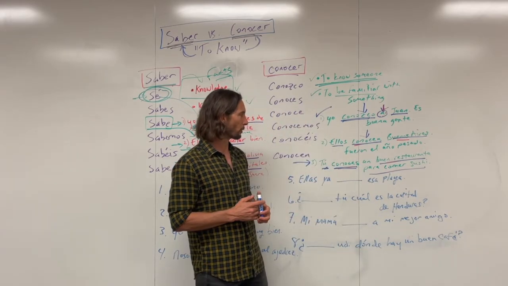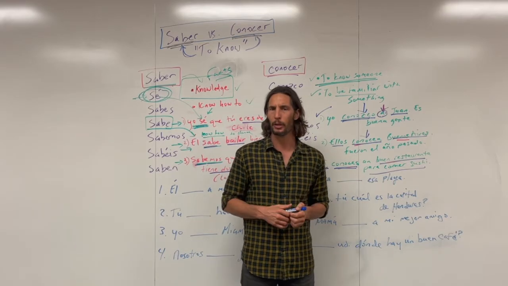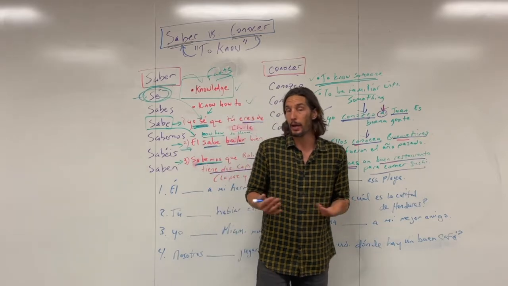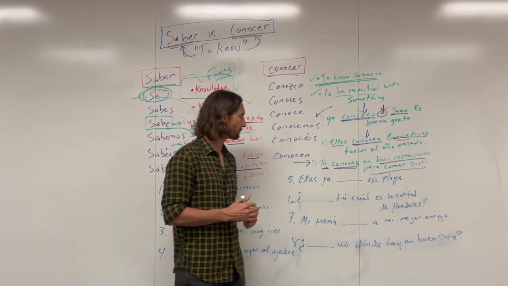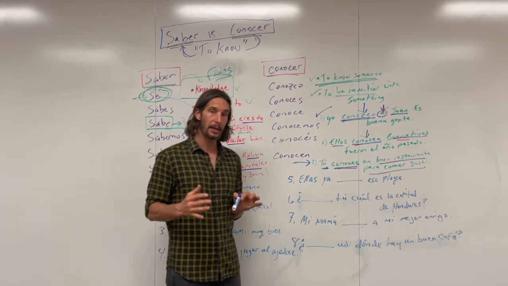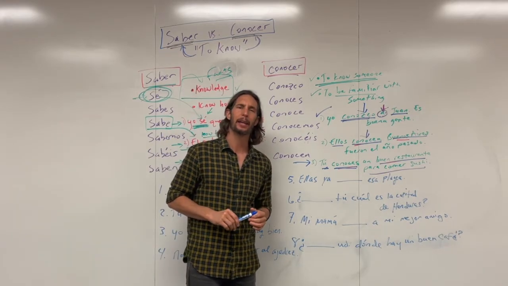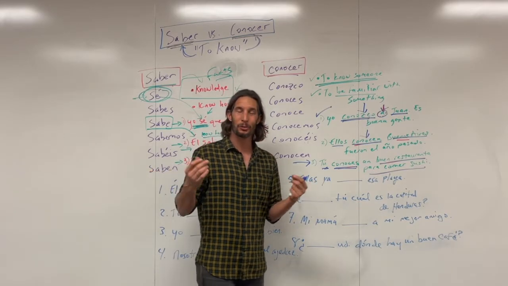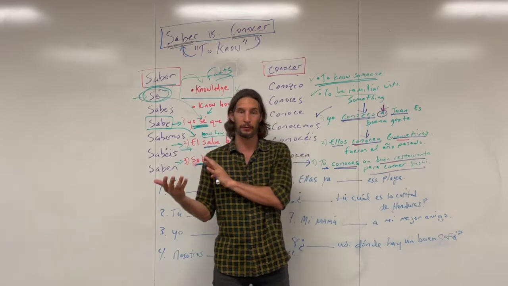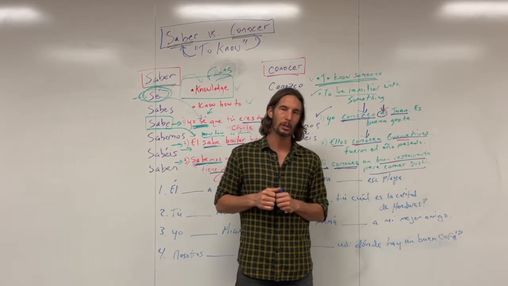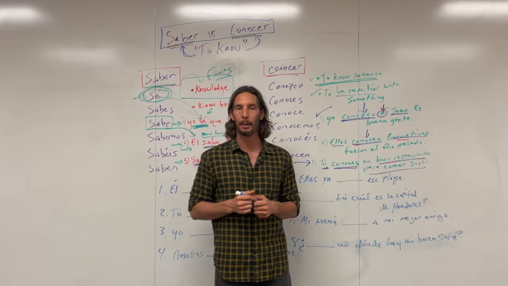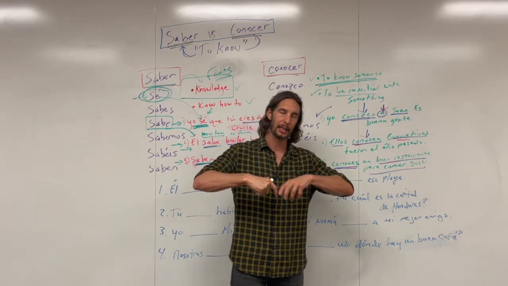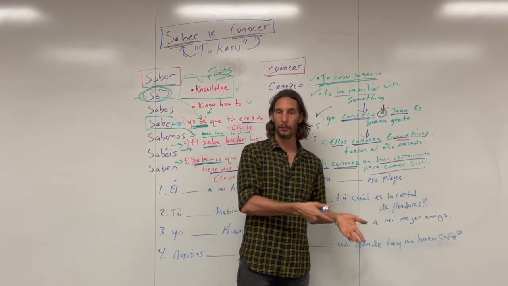Here, "tú conoces un buen restaurante para comer sushi" is saying you're familiar with a good restaurant, or you are familiar with a sushi restaurant or a place where we can go eat sushi. So now, like I said, that's different than asking, hey, do you know if there's a sushi restaurant in this town, right? "Tú sabes," or "sabes tú," if we want to frame it as a question. "¿Sabes tú si hay un restaurante para comer sushi aquí en esta ciudad?" Right, in this city? So that's different. That's asking about knowledge as opposed to familiarity.